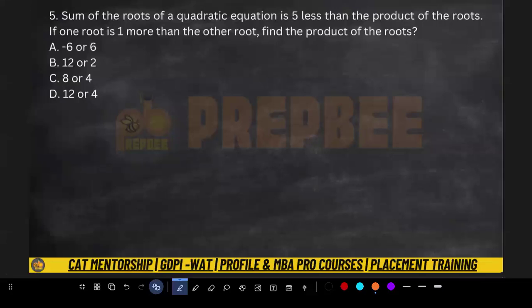The sum of the roots of a quadratic equation is 5 less than the product of the roots. If one root is 1 more than the other root, find the product of the roots. Try it. You know the sum of the roots and how to find the product of the roots. You have 2 minutes. Try this. 12 or 2. Let's see whether 12 or 2 is the answer or something else.